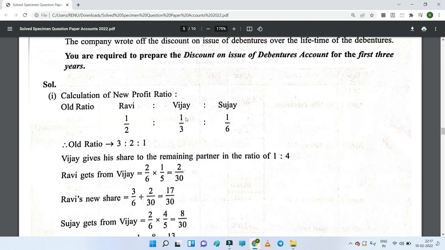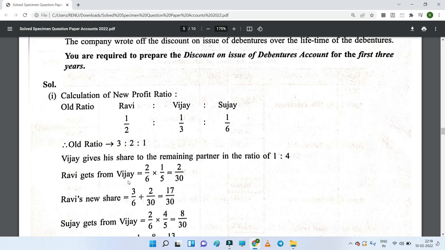So here the old ratio of the three partners was 1/2, 1/3 and 1/6. When we take the LCM 6, it will change to 2 into 3, that is 3/6. It will become 3 into 2, that is 2/6, and this is already 1/6. So the old ratio will be 3:2:1 if we take the LCM as 6. Vijay's share is going to be divided among Ravi and Sujay in the ratio 1:4, that is 1/5 for Ravi, 4/5 for Sujay. Here Vijay's share, that is 2/6, will be divided among Ravi and Sujay in the ratio 1:4. So what will be done?